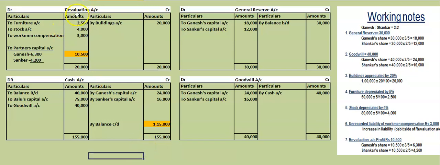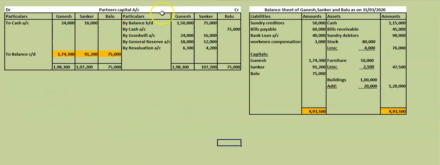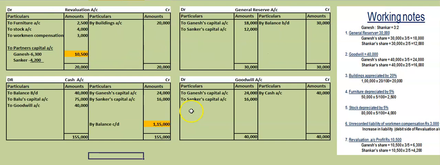Now in this way we have done the revaluation account, cash account, general reserve account, goodwill account, partners' capital account and new balance sheet. Balance sheet of Ganesh, Shankar and Balu as on 31st March 2020. So this is the method of doing a 20 marks problem under admission of a partner. So I'll display the problem for some time. Please make a note of that. Thank you.